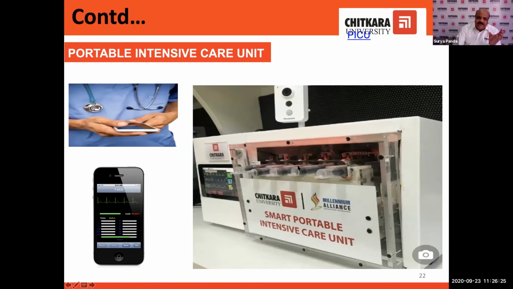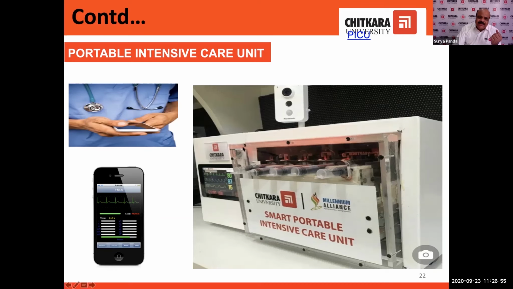After that, we have attached one vital sign transmission system, and we have used so many sensors to get the vital signs like blood pressure, oxygen level, pulse rate, heart rate, even EEG signals.